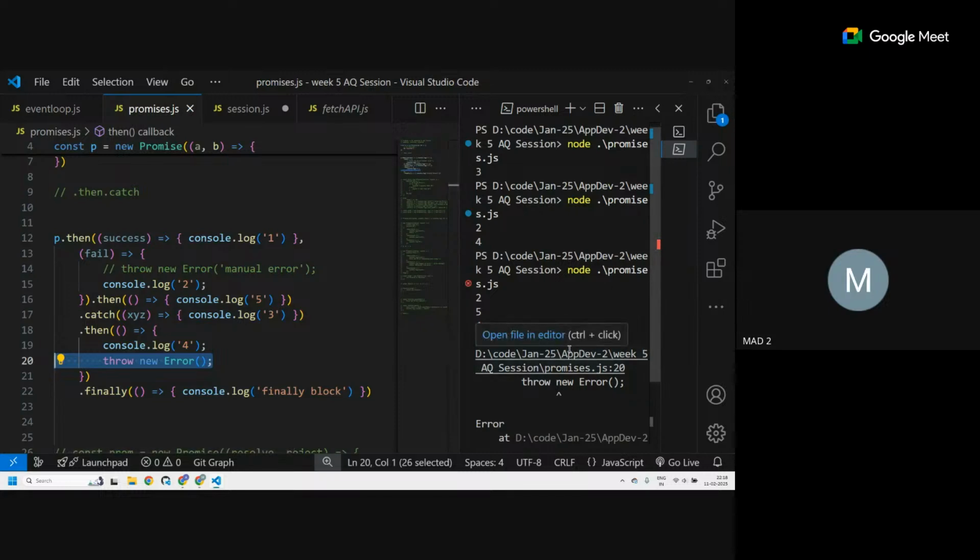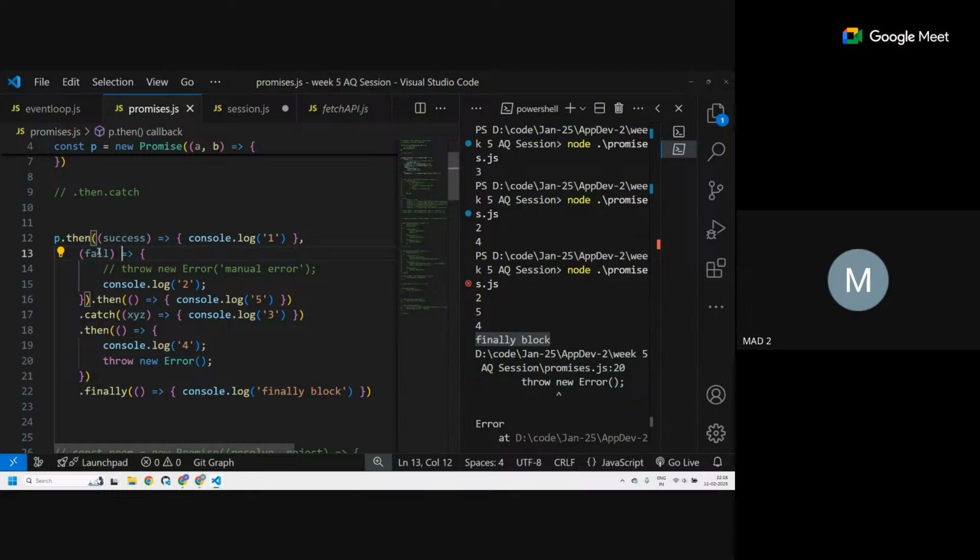Okay, so these are the three things: dot then, dot catch, dot finally, and one more thing: dot then can take two callbacks. If only one is given, it is for success. If two are given, the first is for success, the second one is for failure. So in p dot then, in the two callback functions, you are taking success and fail as the two arguments. Can it be anything? Yes, it can be anything. A, B, C, D, anything. And can it also be empty? It can be empty as well.